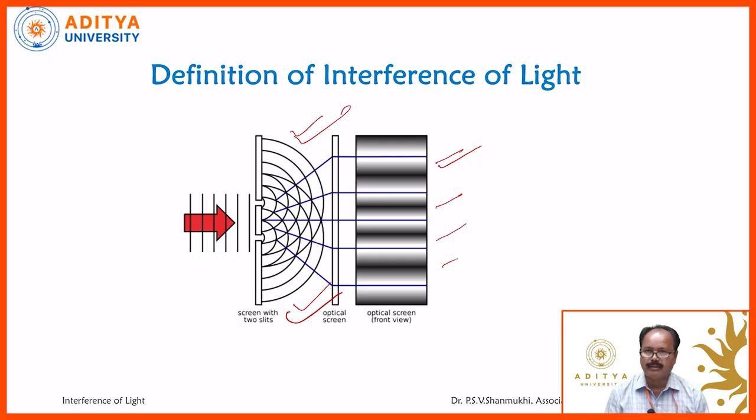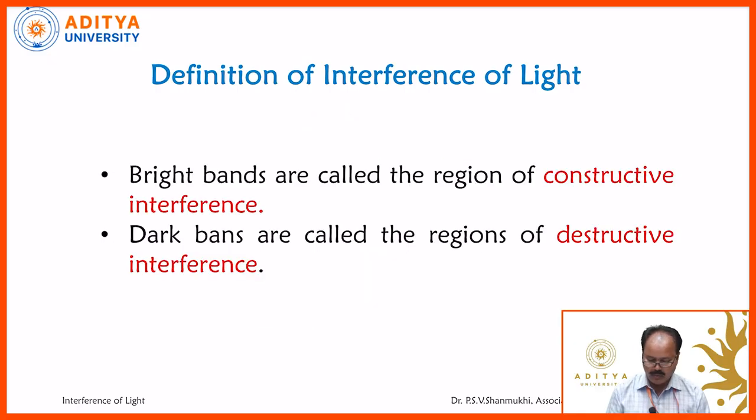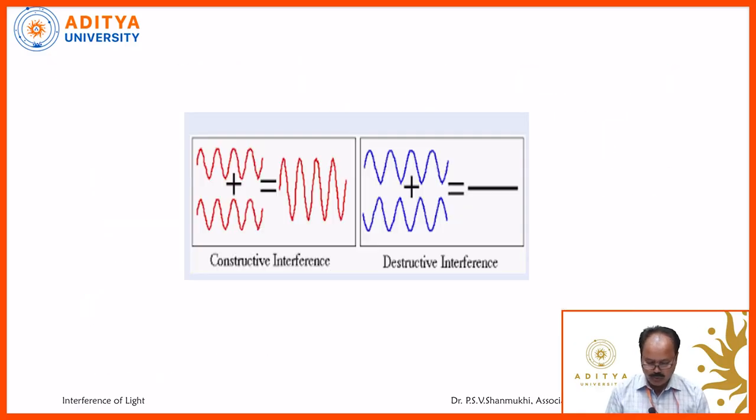That pattern is called an interference pattern, and the phenomenon is called interference. Now, coming to the wave shapes, suppose you just observe constructive interference. These two waves, this is one wave, this is another wave. The two waves are in phase. Automatically, constructive interference occurs, or we are getting some wave shape or maximum.